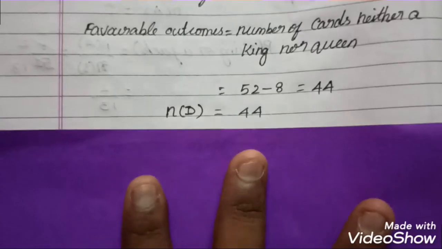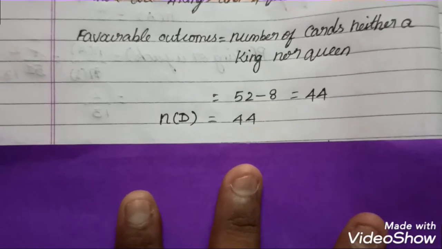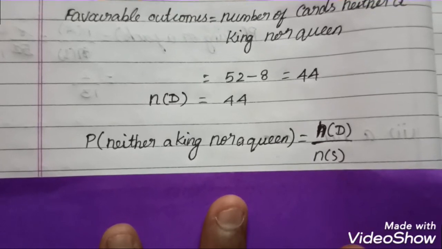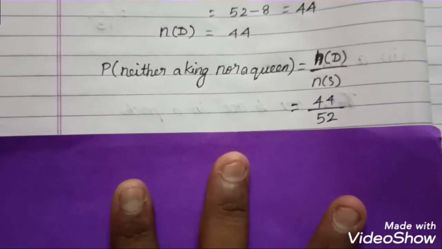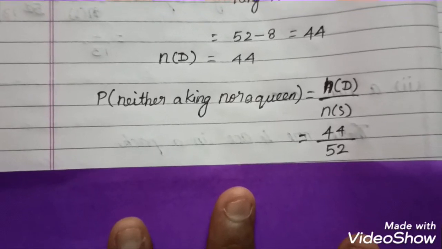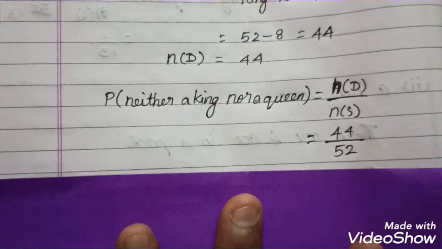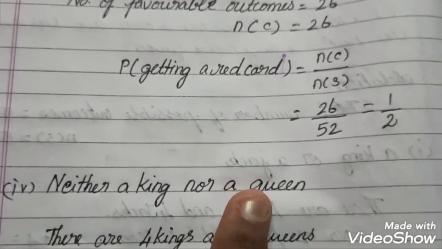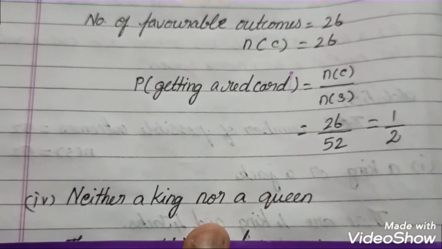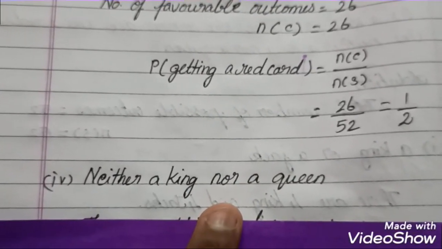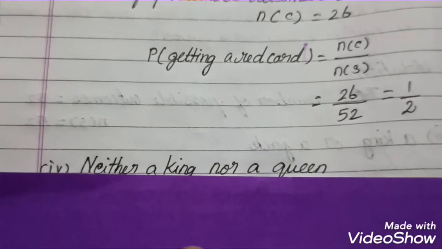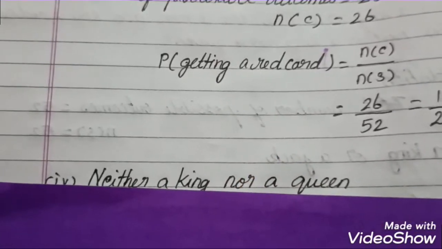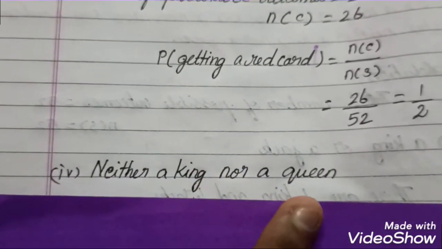Now you go to the probability, n of D, which is equal to 44. The probability of neither a king nor a queen is n of D by n of S, directly you substitute 44 by 52. You have to simplify it by the fourth table. It should be 11 by 13. So this is one of the different methods. This question also you can do in the same alternate method, as I already told about that in the second one. If it is neither a king nor a queen, it means you have to omit them. But if it is king or queen, it means you have to take them.